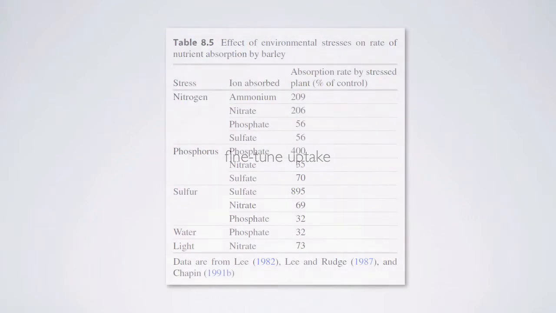Now, plants regulate a number of factors associated with nutrient uptake, and one of those is absorption capacity. The absorption capacity of a plant is its ability to take up nutrients and the rate it takes up nutrients relative to other nutrients. When we look at differences in absorption capacity among different elements, forms of nutrients, and across plants, we see that absorption capacity often follows demand. It's a little bit difficult to separate cause and effect, but essentially plants can fine-tune their uptake to maintain a relatively balanced ratio of nutrients within the plant relative to the demand by growing tissues.